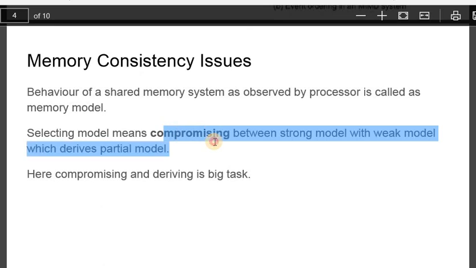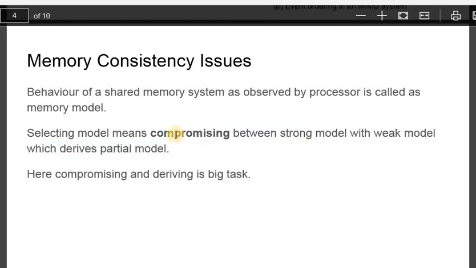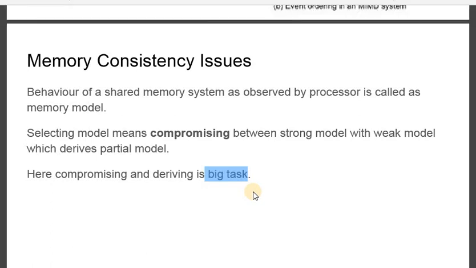And establishing this procedure of compromising and deriving a partial model is not at all an easy task. It is a very big task, and it is difficult. Now, we have a mobile in our pocket. Does it act as a cloud or as a register? It acts as a partial model.